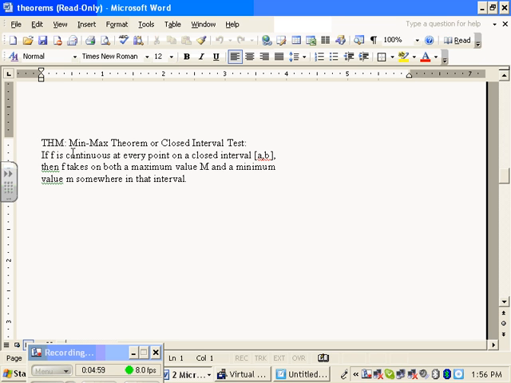Okay, if f is continuous at every point on a closed interval from A to B, then f takes on both a max, let's call it big M, and a min, let's call it little m, somewhere on that interval. For example, kindly consider the following function.